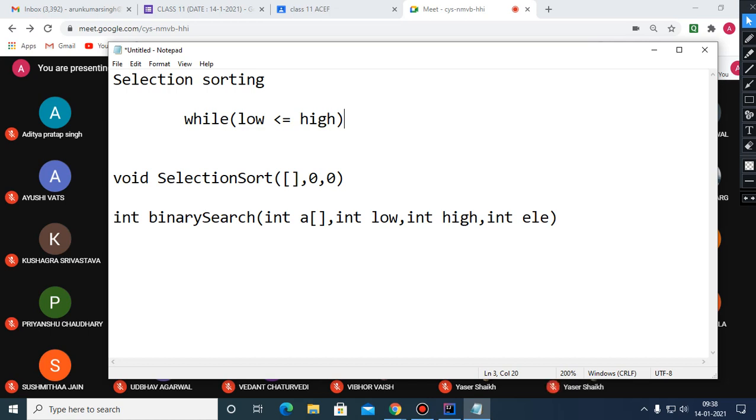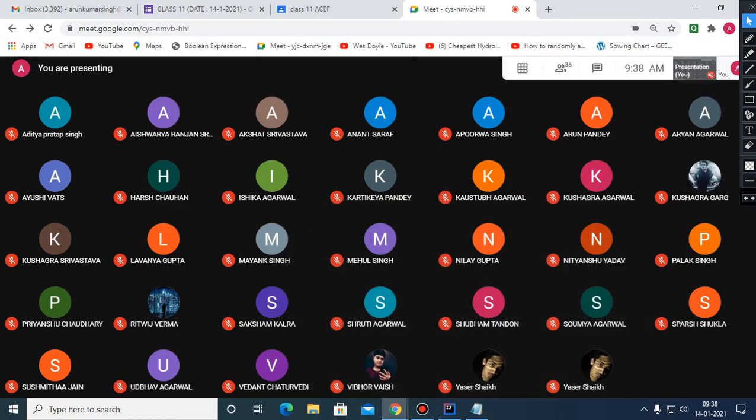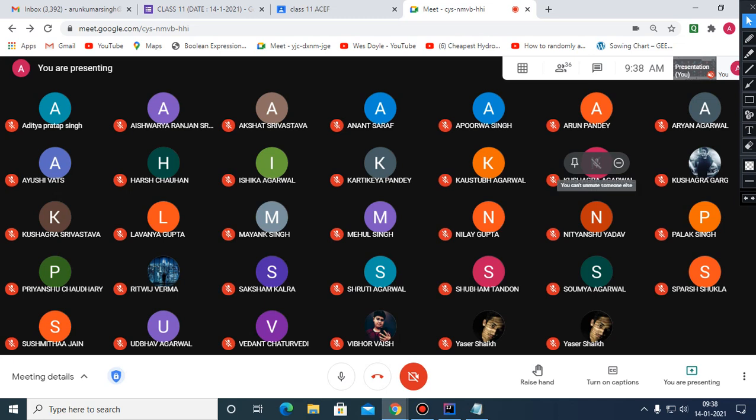And in the rest of the cases, you have to pick the segment in which the element is, or it is at the middle of the array. Okay, so both the questions you have to try. So any other doubts?